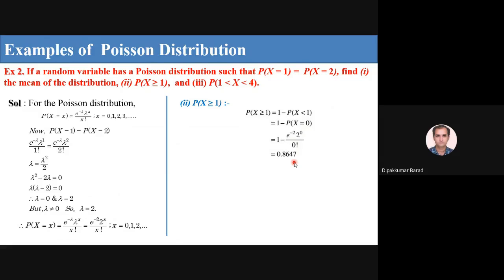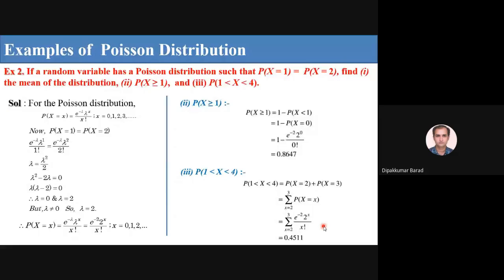And X in between 1 and 4. So between 1 and 4 means P of X equal to 2 and X equal to 3. So e raised to minus 2, with lambda equal to 2, and 2 raised to X upon X factorial, for X varying from 2 to 3. After simplification, you get 0.4511. This is nothing but the simple summation.